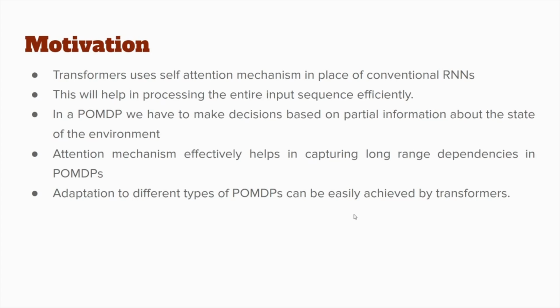So what's the motivation? Well, while RNNs and LSTMs are used for sequence modeling problems, transformers have the ability to capture long range dependencies in sequential data. Through the technique of the self attention mechanism, transformers learn the observations and actions that are most relevant and use only the valuable experiences which are useful in POMDP. Also, transformers have the ability to adapt to different types of POMDPs.